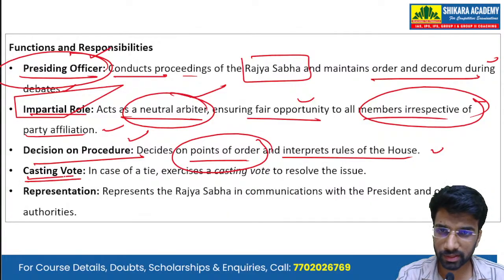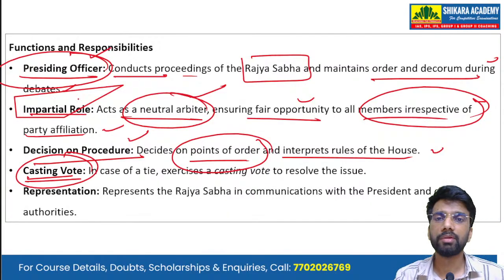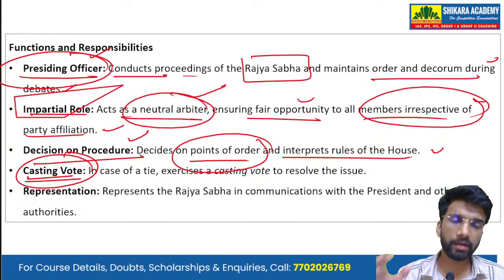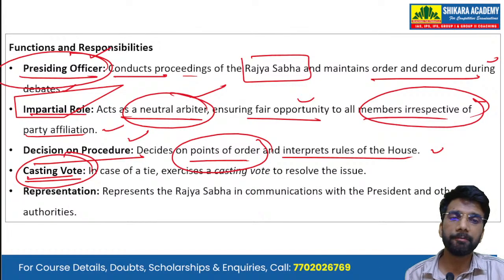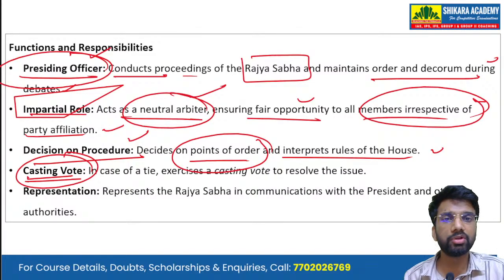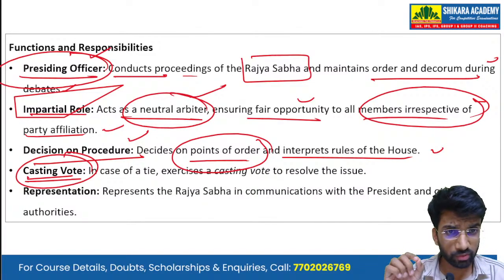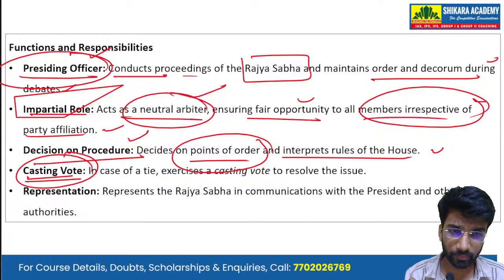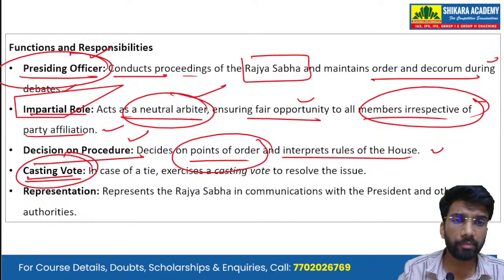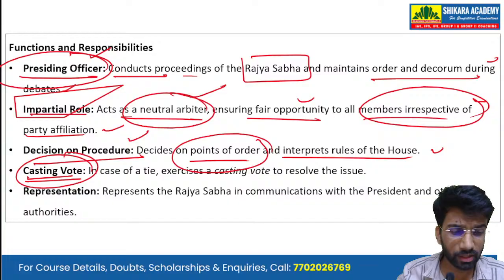Then the casting vote. In case of a tie, the Vice President of India can exercise a casting vote to resolve the issue, even though they are not a member of the House. Even though the Vice President is not a member of the House, in case of a tie, they can have a casting vote.